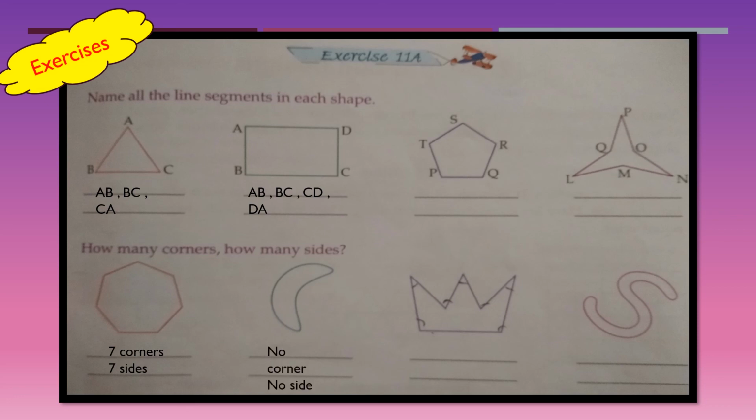Now in the second picture there are no sides, children. So there will be no corners. So no corners or no sides, or you can write 0 corners or 0 sides. The next two, children, you do yourself. This is your homework for today. So children, now I conclude this part. Tomorrow we will do the next one. Thank you.